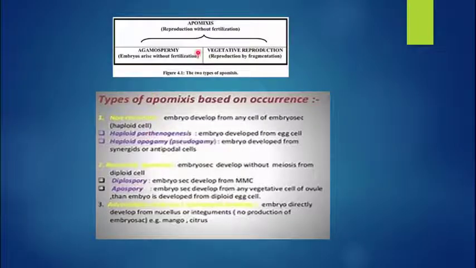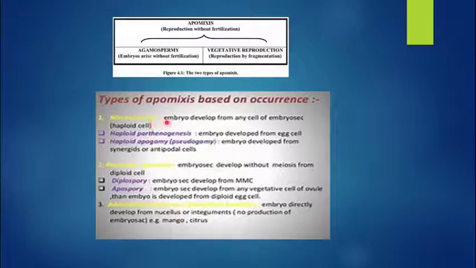So here apomixis, reproduction without fertilization. So agamospermy, which I told you, embryos arise without fertilization, and vegetative reproduction, reproduction by fragmentation, means any part of the plant can be cut and then it can be grown, like rose, money plant and all come under this category. Now types of apomixis based on the occurrence. There are different types, like how the embryos develop. We can classify them as non-recurrent apomixis, recurrent apomixis and adventitious embryony.